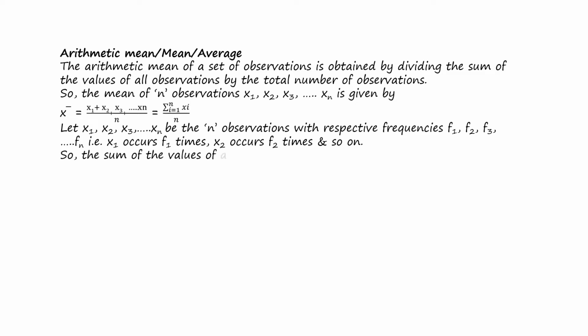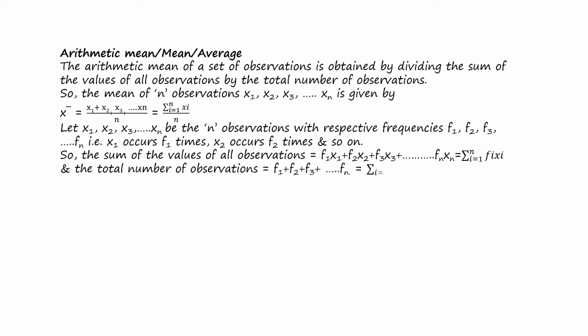Then in this case, the sum of the values of all observations is given by f1 x1 plus f2 x2 plus f3 x3 up to fn xn, or summation i equals 1 to n of fi xi, and the total number of observations is f1 plus f2 plus f3 up to fn, or summation i equals 1 to n of fi. So in this case, the mean x bar is summation i equals 1 to n of fi xi, whole divided by summation i equals 1 to n of fi.